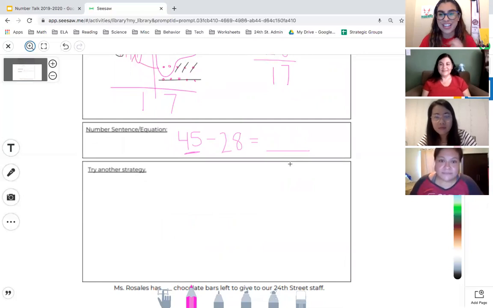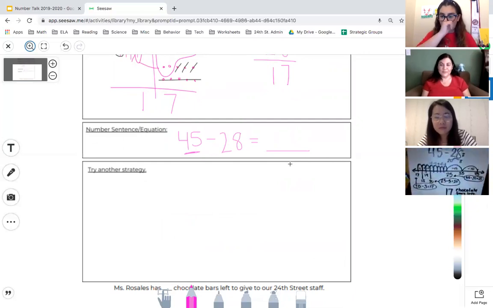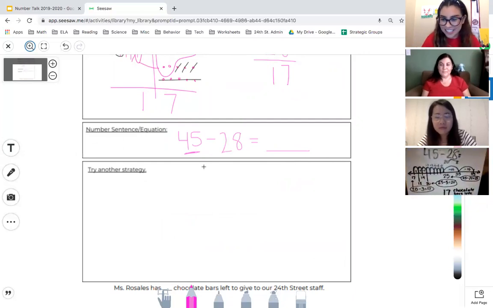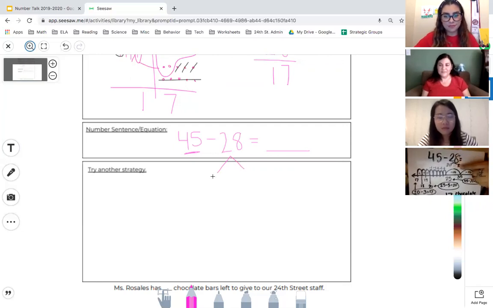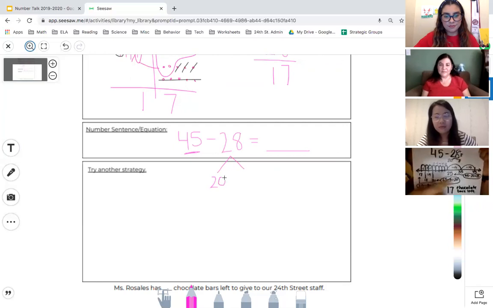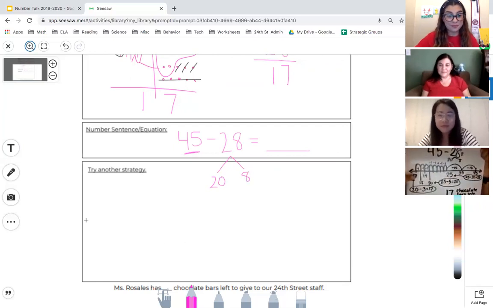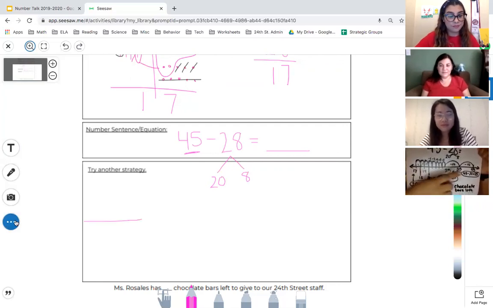So now we're going to have one more teacher, or both of our teachers actually, share their strategy. Next, Ms. Rosales, can you share what strategy you worked on today? Sure. I used the number line strategy. Right. So as you can see, I started with my equation written horizontally to help me visualize. I decomposed the 28 into a 20 and an 8. I went ahead and was able to fit it in one number line. But of course, kids, if you do not have room for it, it's okay to create another number line underneath.